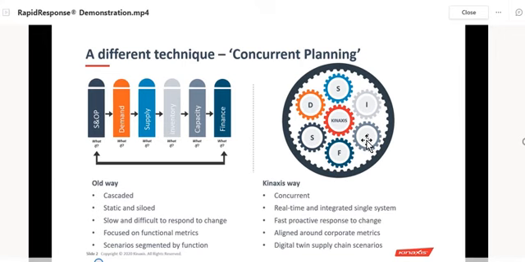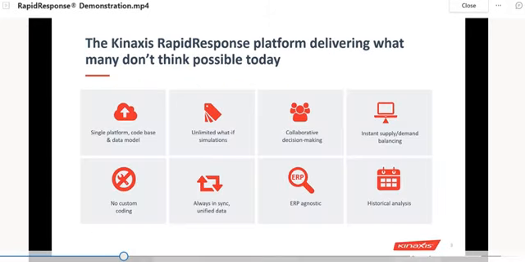It's a fast, proactive response to changes. It's a digital twin supply chain scenario. Kinaxis rapid responses deliver what many don't think possible today. It's a single platform where we have all the information, all the scenario information, in one single platform, with unlimited simulations.